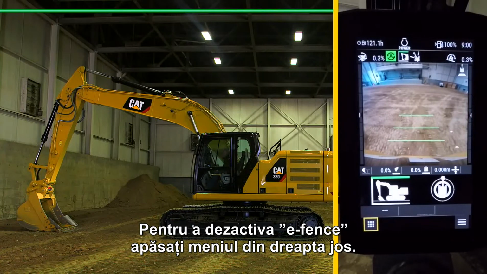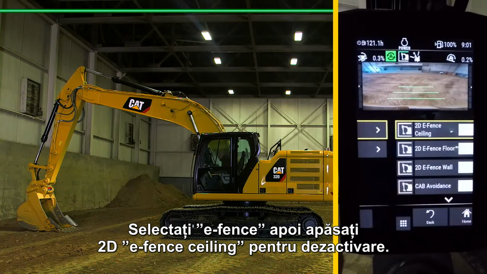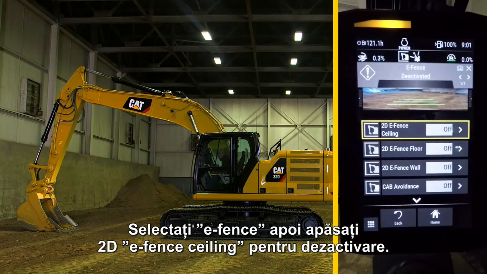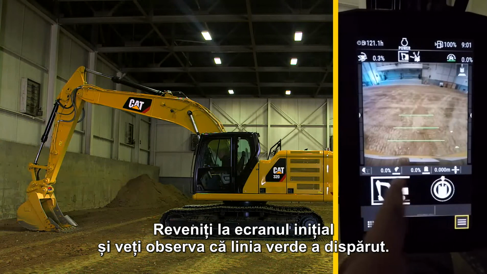To deactivate e-fence, press the lower right menu. Select e-fence, then press 2D e-fence ceiling to deactivate. Return to the home screen and notice the green line has disappeared.